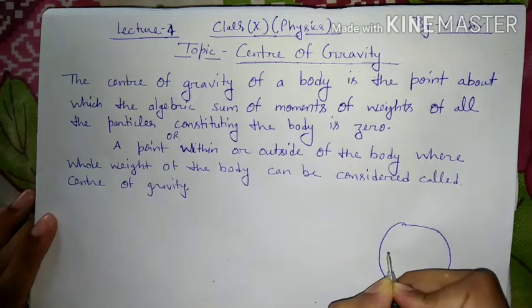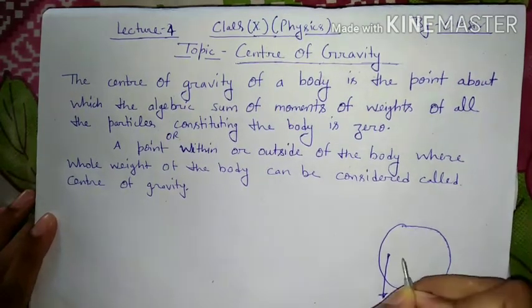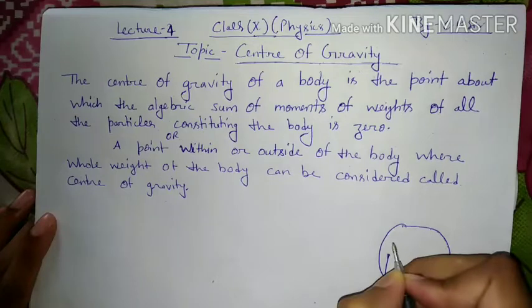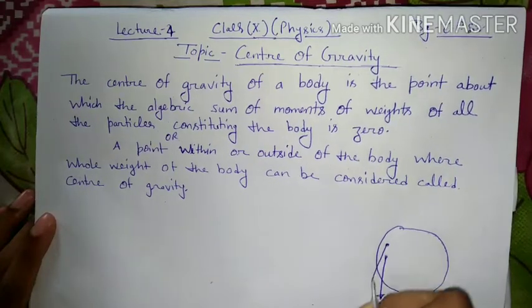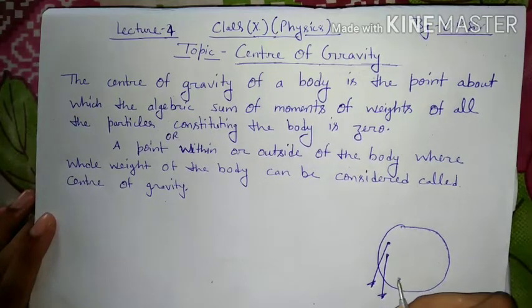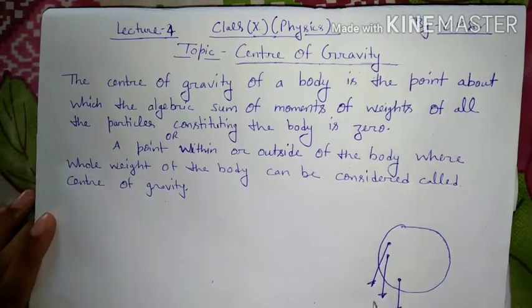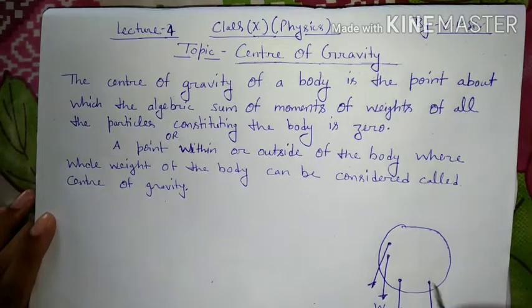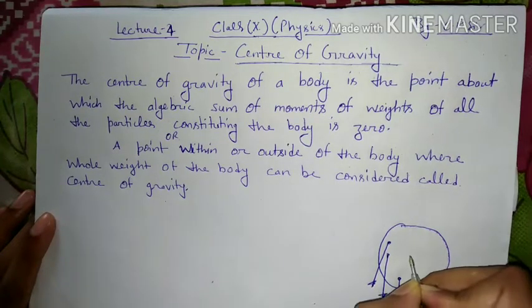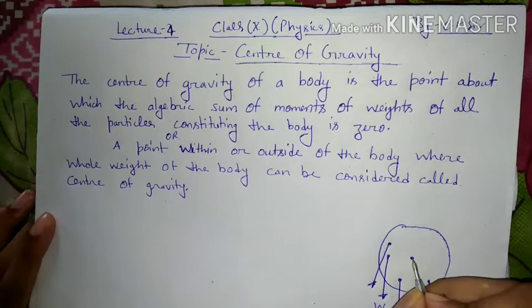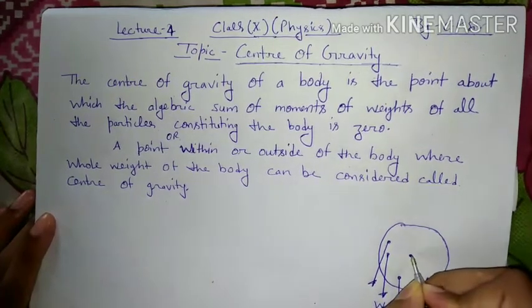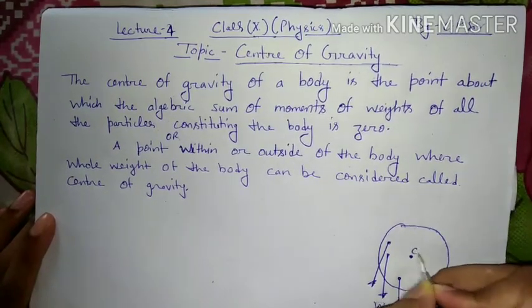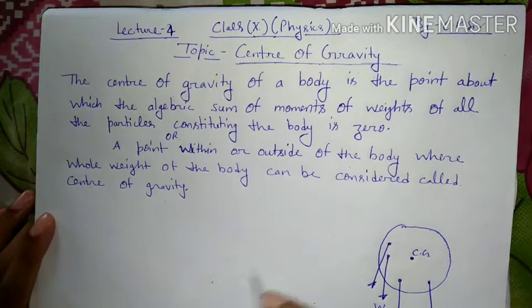Every atom has a particular weight which acts in the downward direction. Suppose there are different particles whose weights act downward, but there is a fixed point where the total weight can be considered. Suppose this is a center point, a fixed point, which is known as the center of gravity.